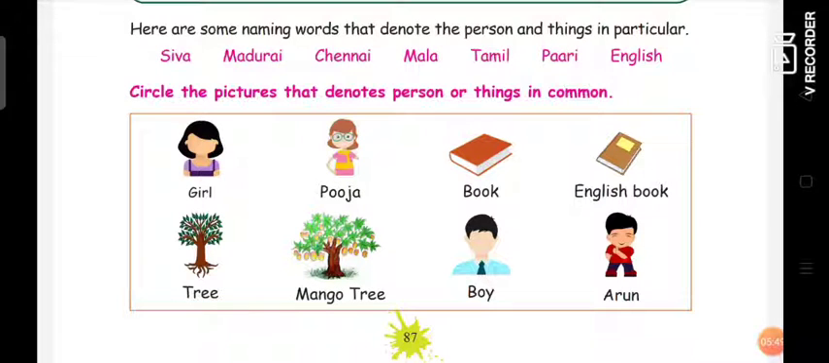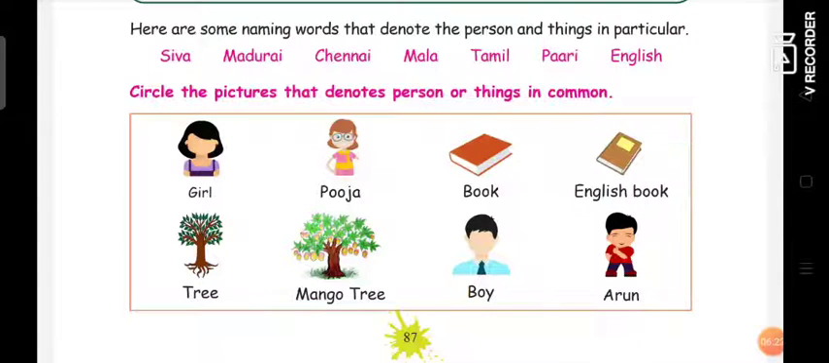Okay, next, circle the pictures that denote person or thing in common. So I want you to take your pencil. We are going to circle whichever is a common noun in this box. Okay, so first one, girl. Is girl a common noun or proper noun? Yes, very good. Girl is a common noun, so you have to circle girl. Whereas Puja, is it a common noun or proper noun? Very good. Puja is a proper noun. We should not circle. Only common nouns we have to circle.